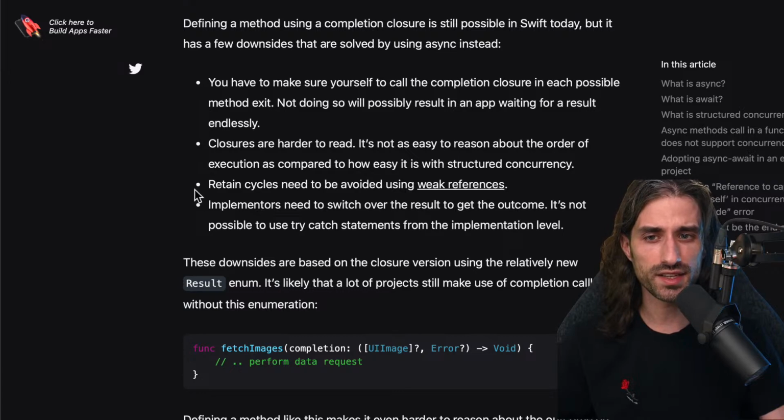I hinted at the next item when I talked about escaping closures, but retain cycles need to be avoided using weak references or unowned references. If you use self in a closure that is itself retained by self, then you have a retain cycle. Neither the closure nor self can be released from memory, and so you have a memory leak. If you have too many memory leaks, then your app loses performance up to the point where it could even get killed by the system.